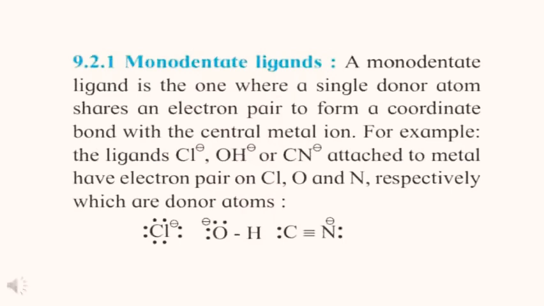For example, the ligands Cl-, OH- or CN- attached to metal have an electron pair on chlorine, oxygen and nitrogen respectively, which are the donor atoms.